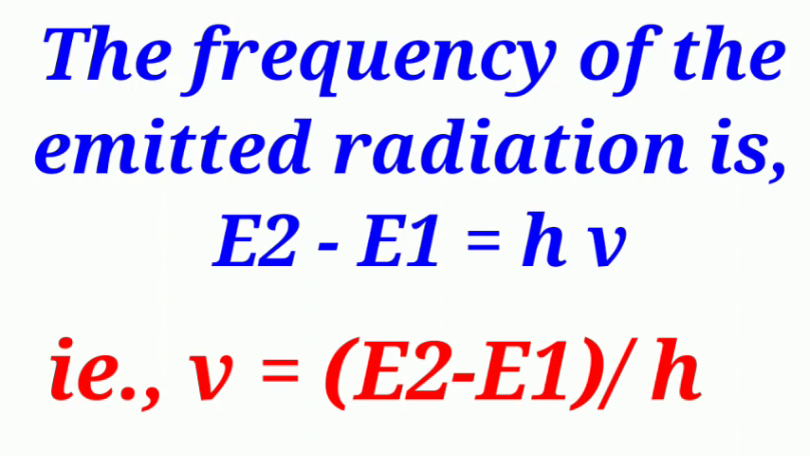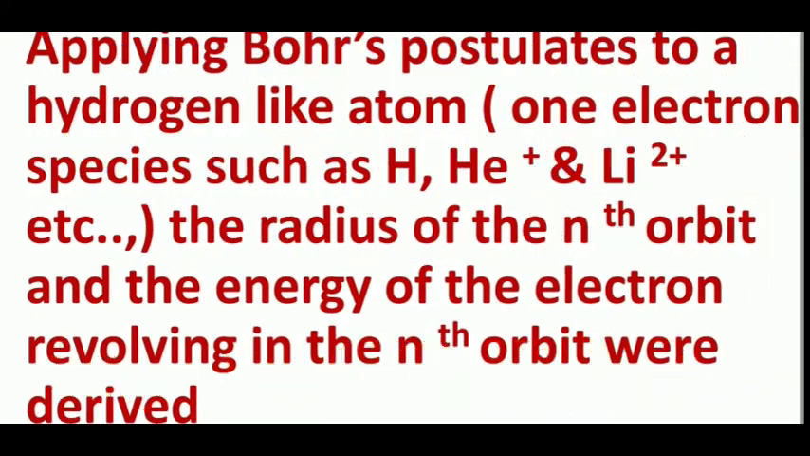What is the frequency of the energy? What is the frequency of the light? We can calculate based on the formula nu equals E2 minus E1 divided by h. We know that h is nothing but Planck's constant. What is the value for that? 6.626 into 10 to the power of minus 34 joule second inverse. That's all about the important postulates of Bohr's atomic theory.